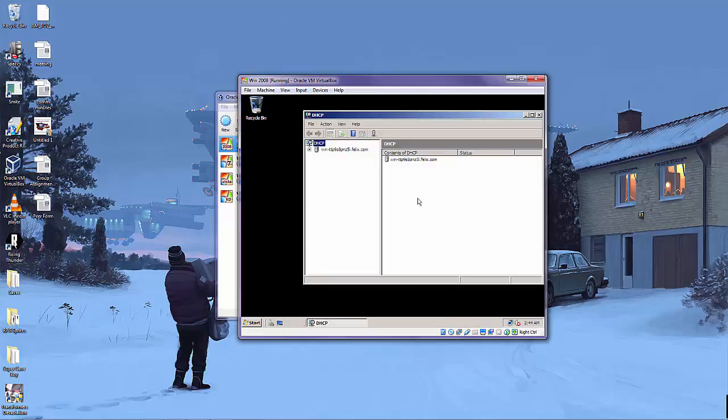expand the server PC's name, which would have the domain name connected to it. Then go to IP version 4. Click on the scope.